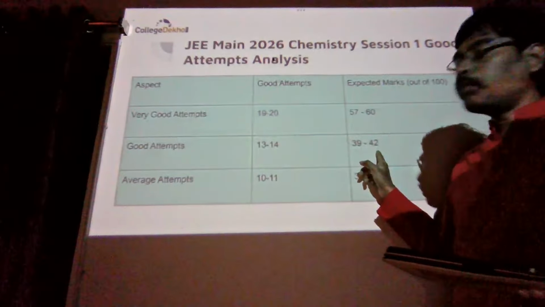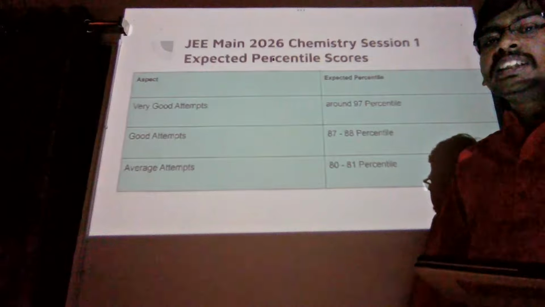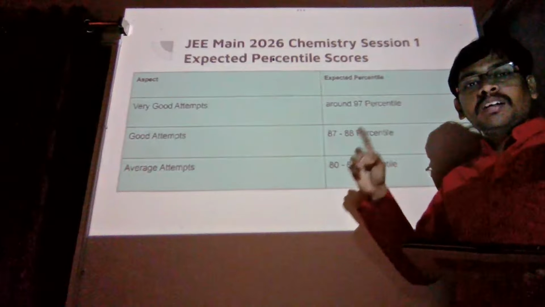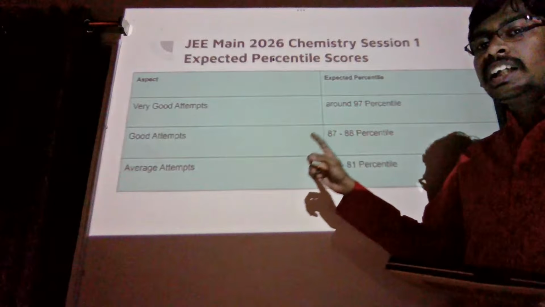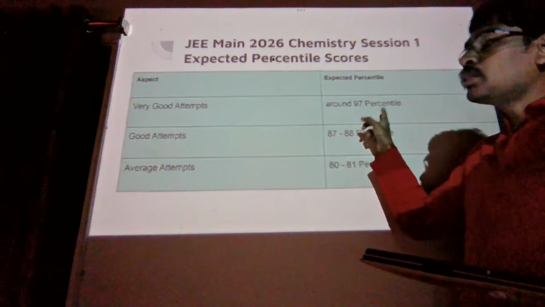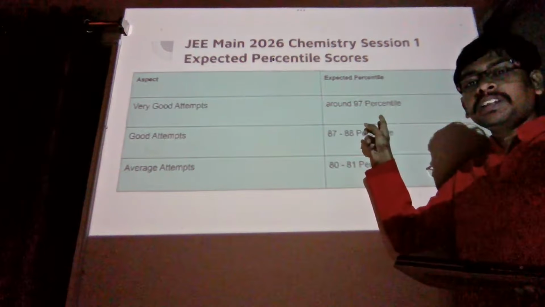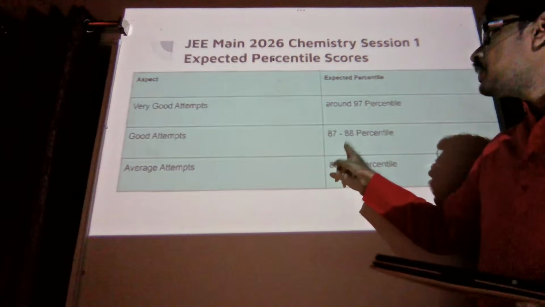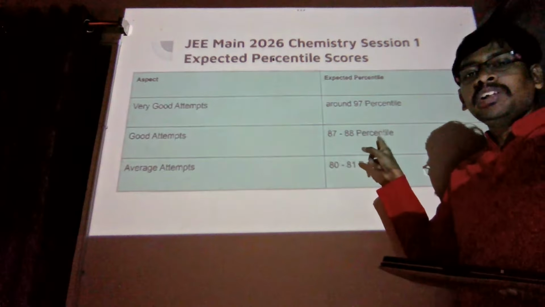Now percentile calculation. What could be the expected percentile scores for chemistry? For very good attempts, if students are performing exceptionally well in chemistry in this session, they are expected to score more than 97 percentile. For good attempts, the expected percentile could be around 87 to 88 percentile.